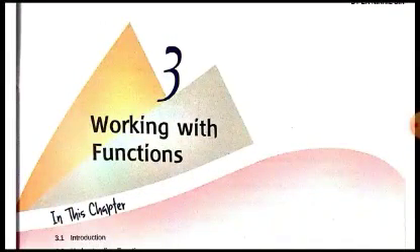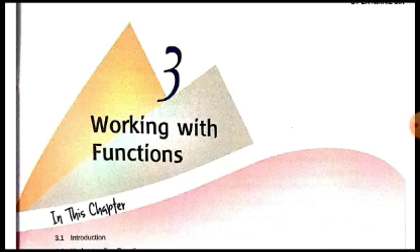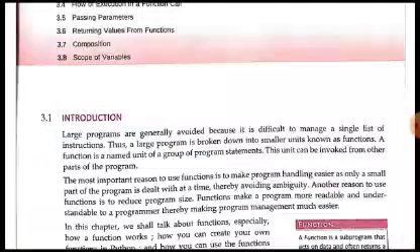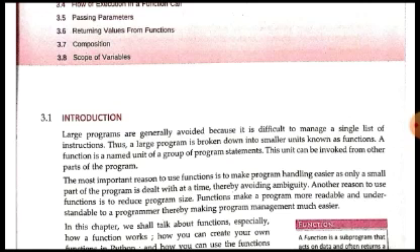The name of the book is Computer Science with Python, class 12 by Sumita Arora. So this is the book which we are planning to follow from this year. This PDF is from the previous year's book, but because there has not been much change in the functions chapter in this year's syllabus, we can follow this chapter from the previous year's book also. There is no harm in that.